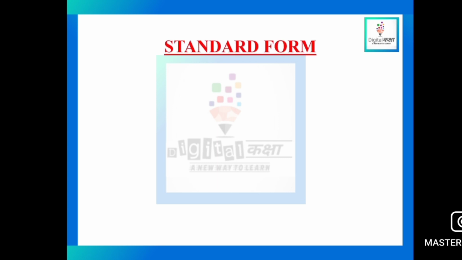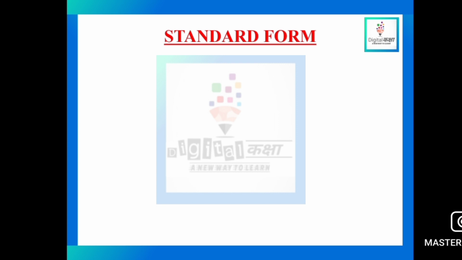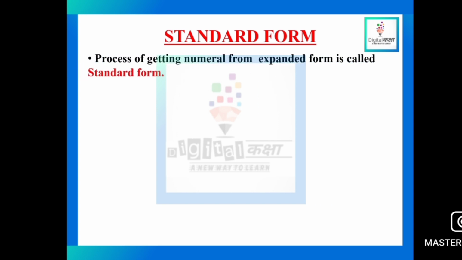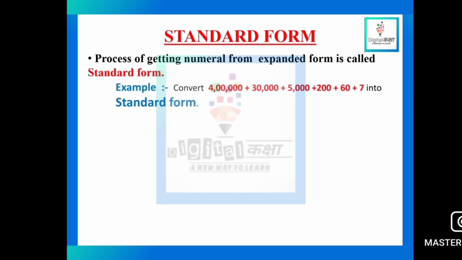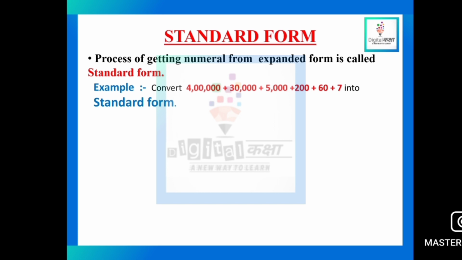Now we'll see what a standard form is. Standard form is just the opposite of expanded form. When we have the expanded form and we have to write the number from the expanded form, that process is called writing the number in standard form. Let's take the example. Convert the following number into standard form.